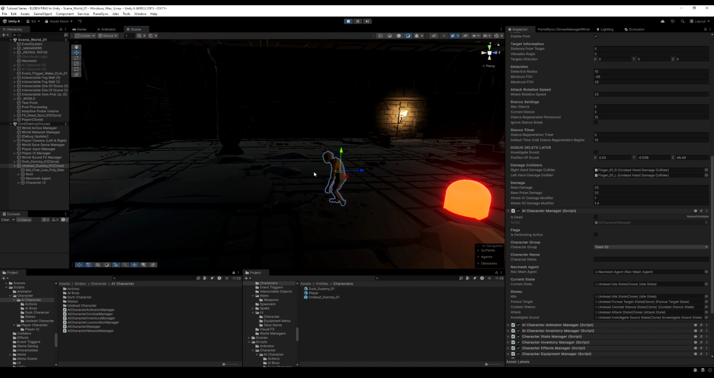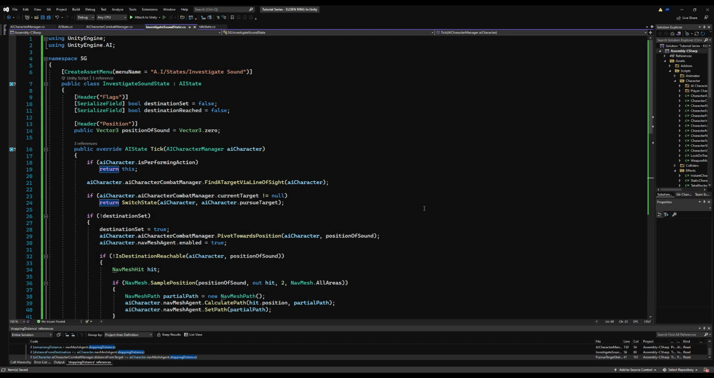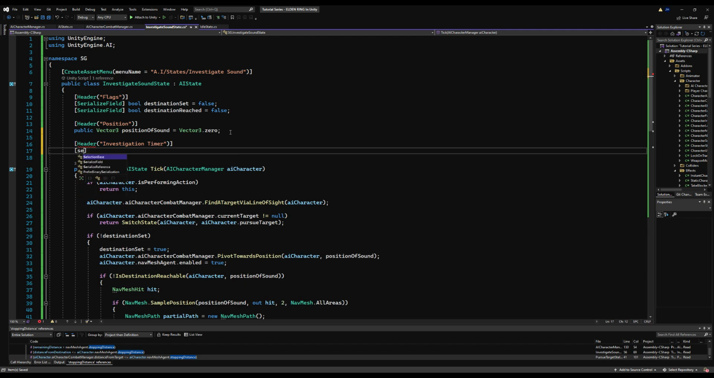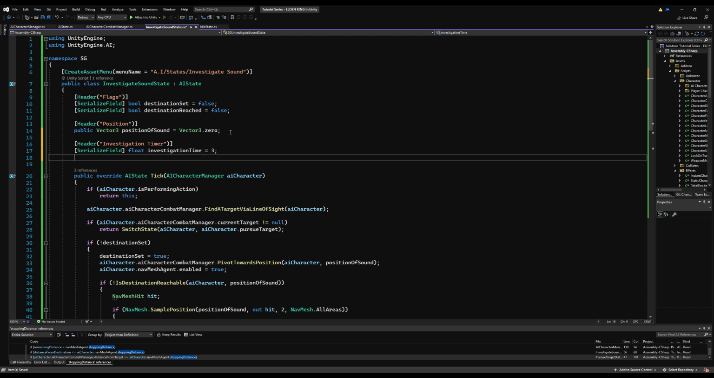Now, what if we want him just to sit there for a second? Because when he just immediately walks away, it does look a little bit odd. This is very easily remedied. All we have to do is make a header for investigate, or we'll say investigation timer. And then we can do a serializable field float, and we can say investigate time. By default, we'll say 3, so that's how long he's going to stand around doing nothing. And then we can say investigate timer is equal to 0.